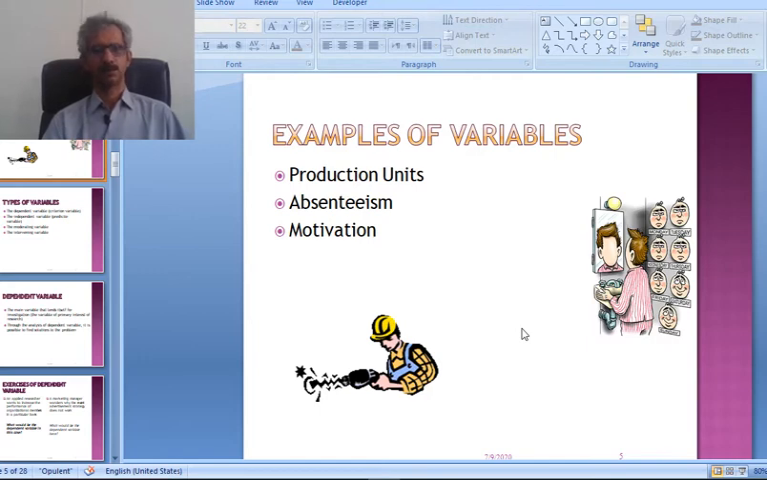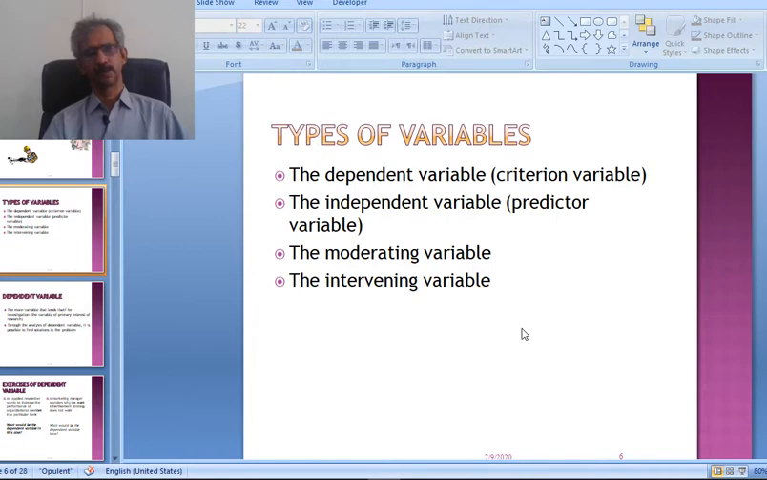Motivation levels are also varying. Some people are very much motivated, others are less motivated. Sometimes we feel very much motivated, sometimes very little or no motivation to perform any task. So these are a few examples that a variable means anything whose value changes. If we ask, we find different answers.